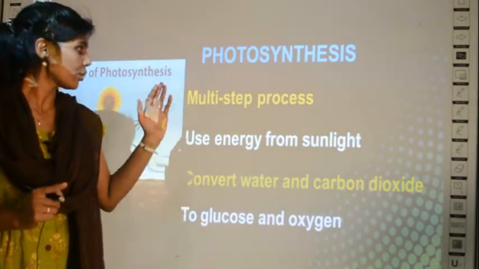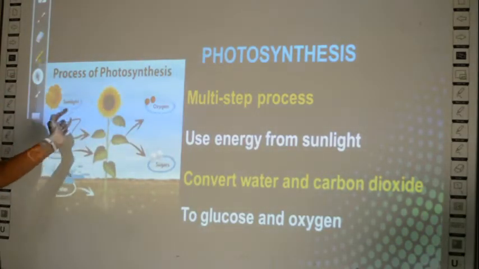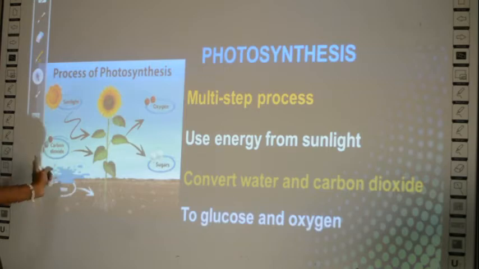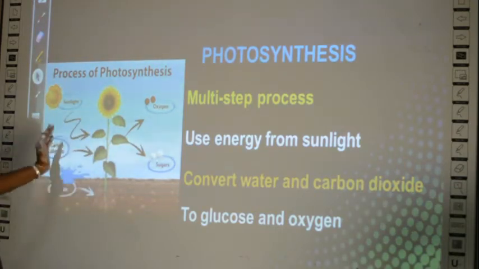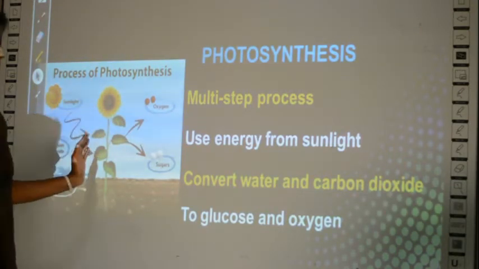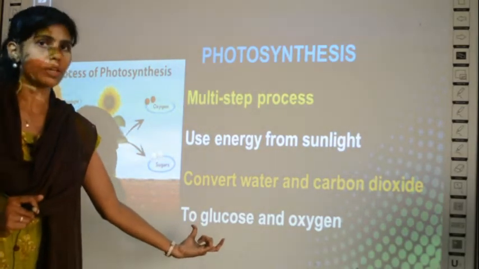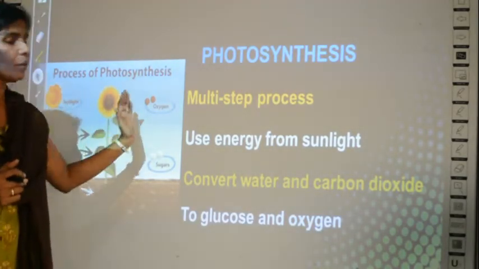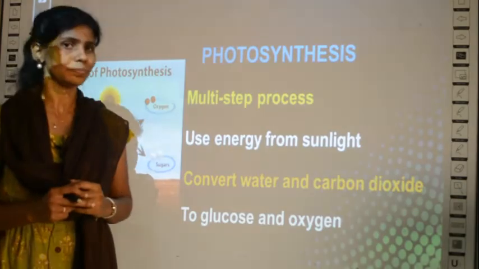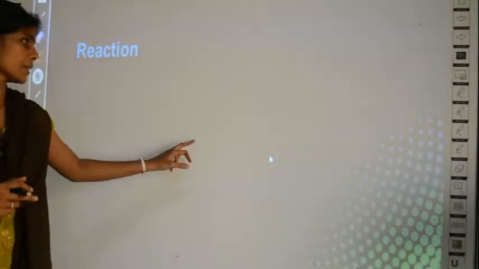So what is the process of photosynthesis? It is a multi-step process where light energy from the sun is obtained, and also raw materials, that is water from the soil and carbon dioxide from the atmosphere. These three are the raw materials. So after the process of photosynthesis, two products are formed. The first product is the main product, that is the food, which is glucose, and the second product is a gas, which is oxygen, which will be released out into the atmosphere. Clear? So this is about photosynthesis.